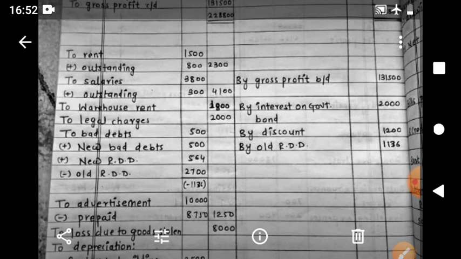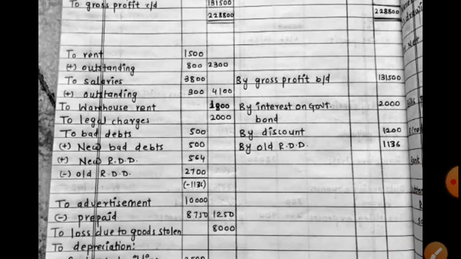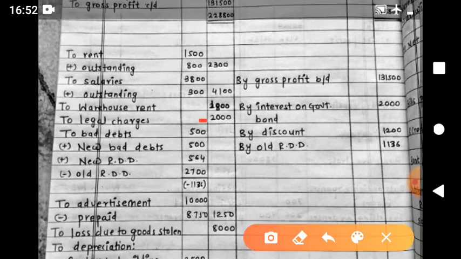Remember this case where old RDD is greater than the total of old bad debts, new bad debts, and new RDD. In such a case, the amount is shown on the credit side of profit and loss account. Study it well.